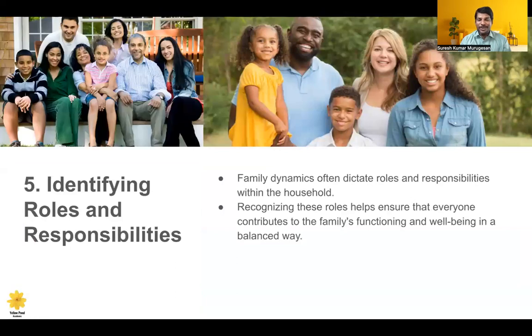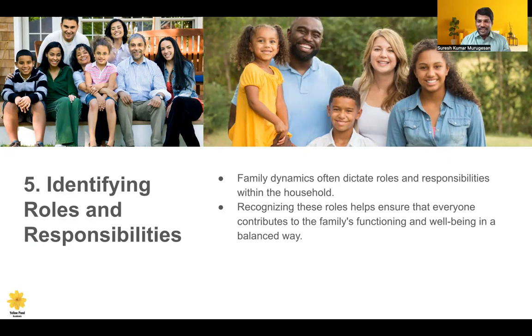And the next one is identifying roles and responsibilities. Very important in the family system. See, when there are 4 or 5 members in a family, they have to take care of all the work, for example, cooking, cleaning, gardening, and taking care of the children. And if it is done by only one individual, definitely the conflict will arise. In family dynamics, it will be more effective if all the members equally share the household chores. It is very important to distribute the roles and responsibilities equally without any bias.